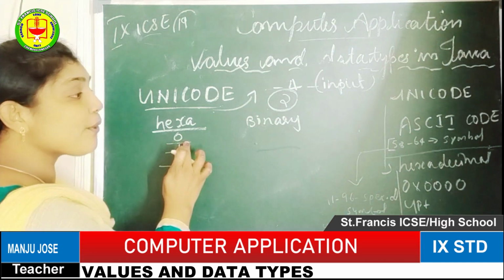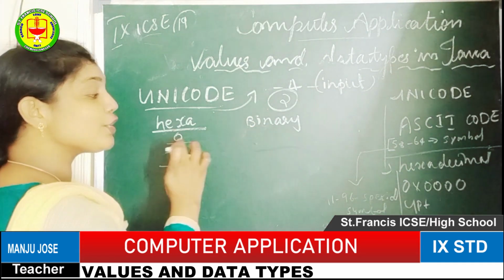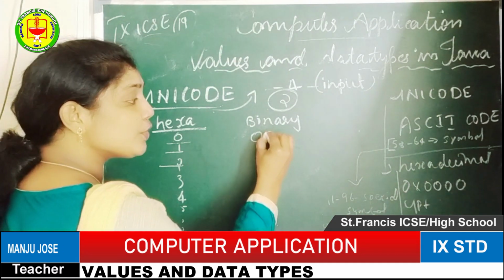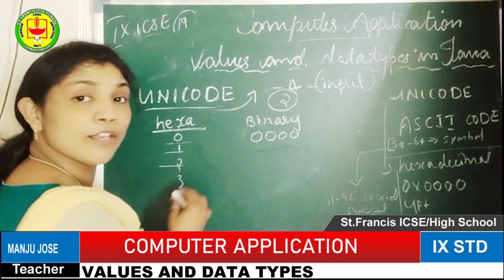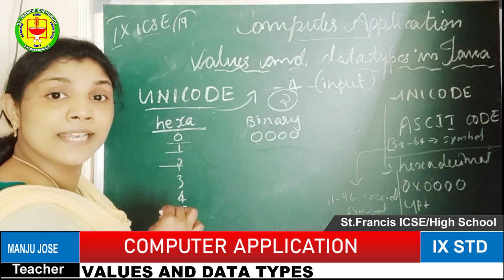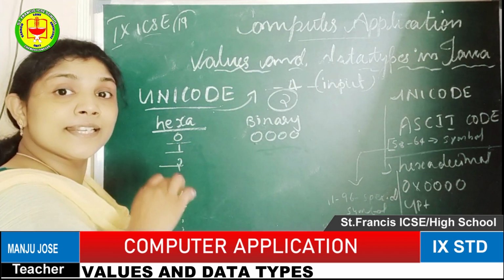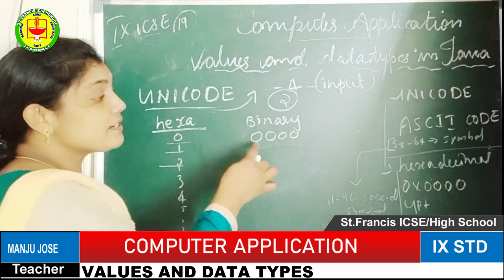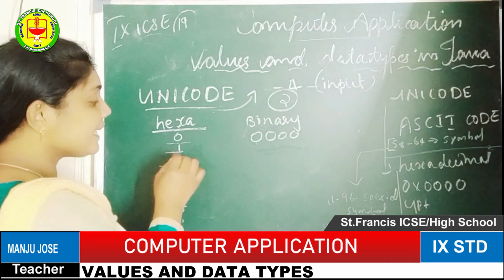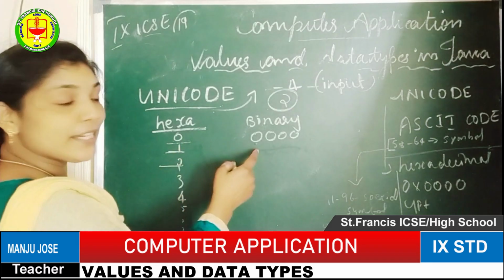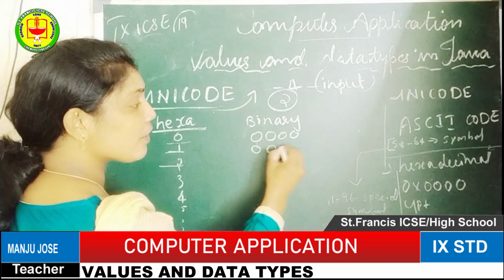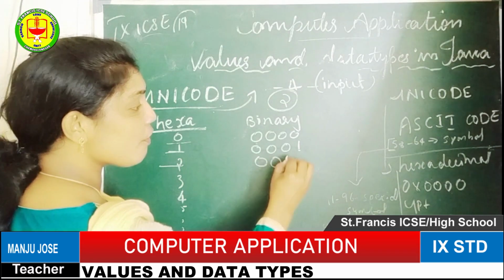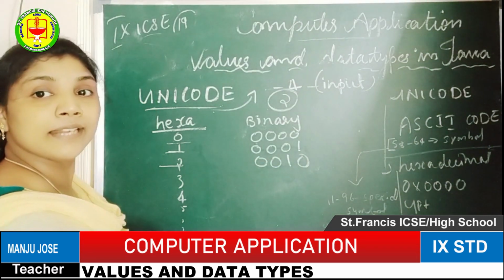The first, 0 hexadecimal, equivalent binary number is 0, 0, 0, 0. First value will be 0. We already know in computer science, the first digit we are considering 0, but in mathematics we are considering 1. But in computer science, the first value will become 0 only. The next, 1, equivalent binary value will be 0, 0, 0, 1. Okay, the 2 equivalent is 0, 0, 1, 0. Like that it will come.